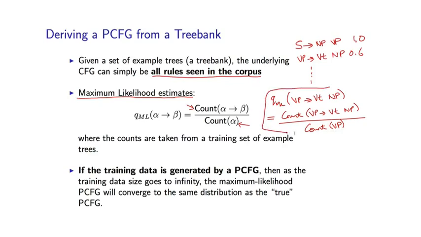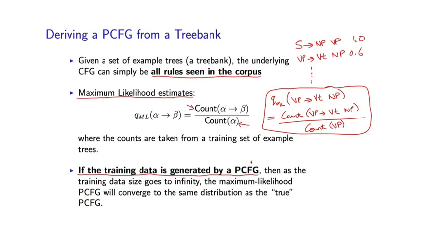There are various guarantees for these kinds of estimates. This is one important one. If the data we're looking at, if the tree bank, is actually generated by some underlying PCFG, you can show that as the training data size gets larger and larger, these parameter estimates will get closer and closer to the true underlying probabilities in the PCFG generating the data. And that leads fairly directly to a property that the distribution over entire parse trees defined by the PCFG that we learn converges to the correct underlying distribution under the PCFG, which is generating our training data.